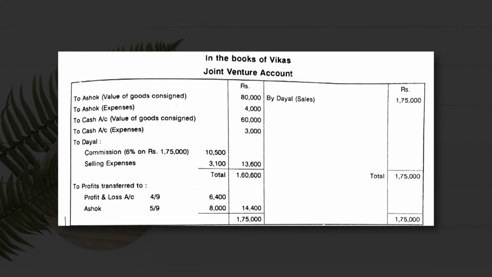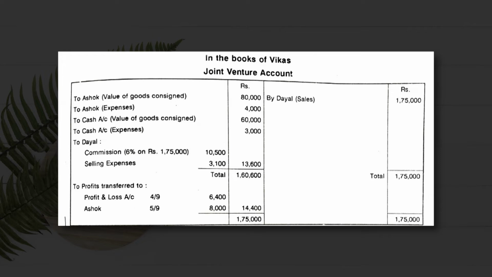To balance carried down, 8,000 rupees. It means the joint venture has made the payment to Vikas. So 8,000 rupees was due, which was duly paid to Vikas, and his account was settled. Now, in the books of Vikas.